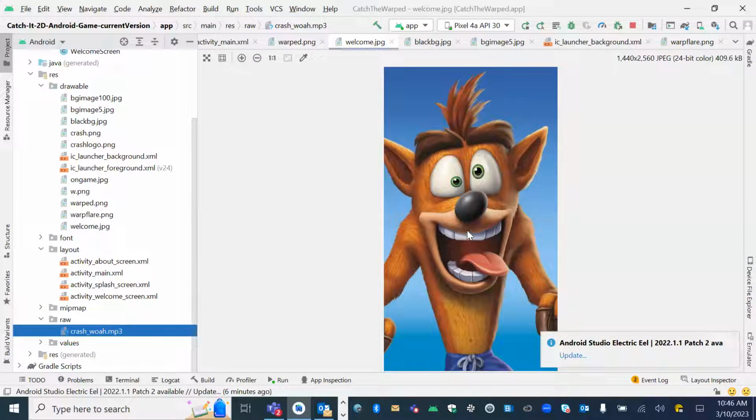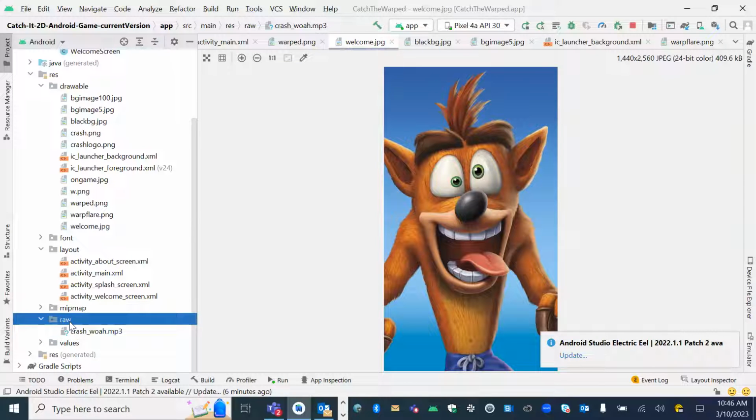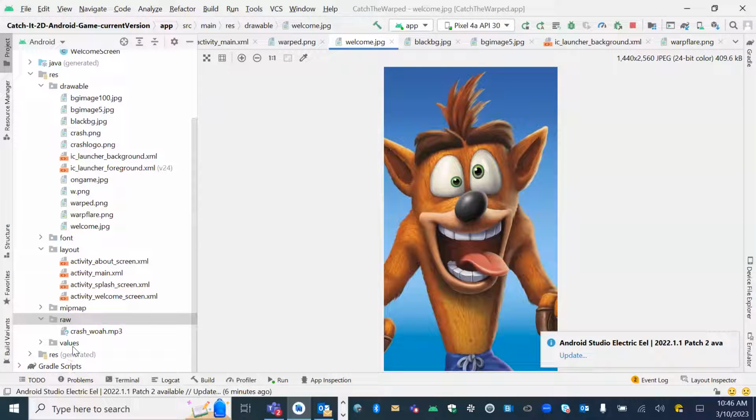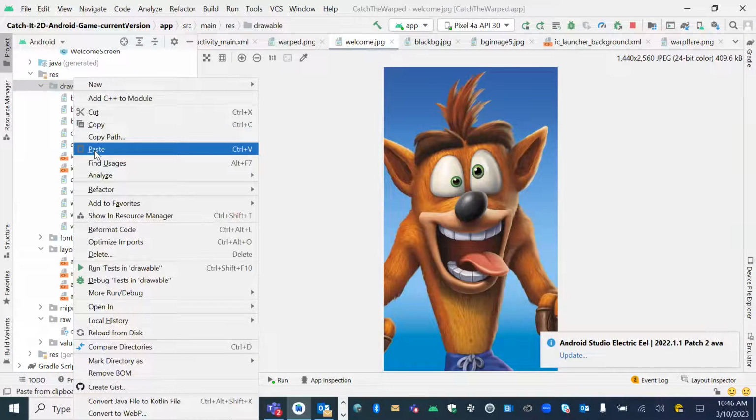Just download an MP3 file or whatever version of the sound from the internet, and drag it from your computer into this screen. You can just drag, or copy and paste it in there. Or if you want a new image, you can just drag and drop it and paste it in here.